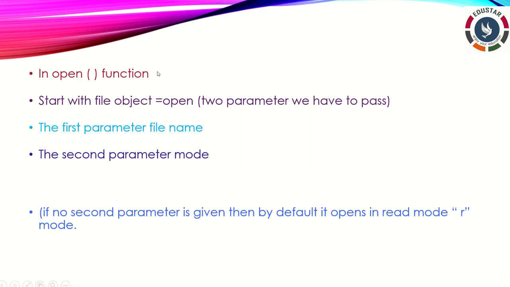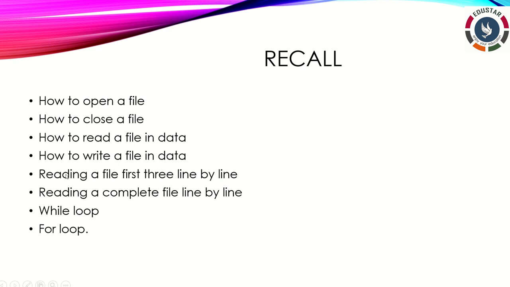And then in the open function, we start with file object equal to open, inside the brackets two parameters we have to pass, one for the file name and another one for the mode. Suppose there is no second parameter given, the default mode is read mode. And what programs have we already seen?